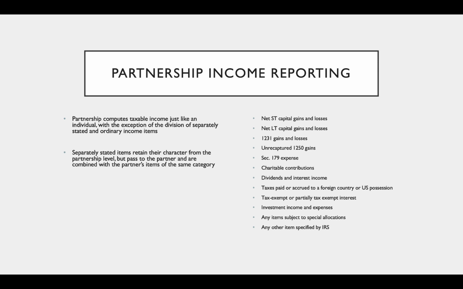Net short-term and long-term capital gains and losses, Section 1231 gains and losses, unrecaptured 1250 gains, Section 179 expenses, charitable contributions, dividend and interest income, taxes paid or accrued to a foreign country or U.S. possession, tax-exempt or partially tax-exempt interest, investment income and expenses, any items subject to special allocations, and any other items specified by the IRS. So again, all these items listed require some sort of limitation or phase out.